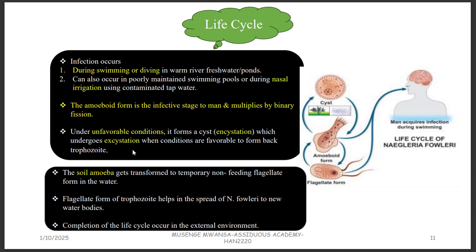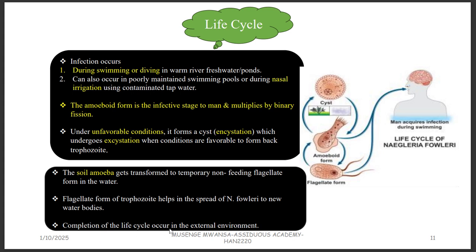So when the conditions become unfavorable, there's going to be encystization, the formation of the cyst. And when the conditions are now favorable, the cyst will form the other forms like the trophozoite, and that's known as excystization. The soil amoeba gets transformed to a temporarily non-feeding flagellate. Remember, the trophozoite has the amoeboid form and the flagellate. And the flagellate, to be specific, is only transient. It's not forever, just to help in moving. The flagellate form of the trophozoite helps in the spread, as we said already, to new water bodies.